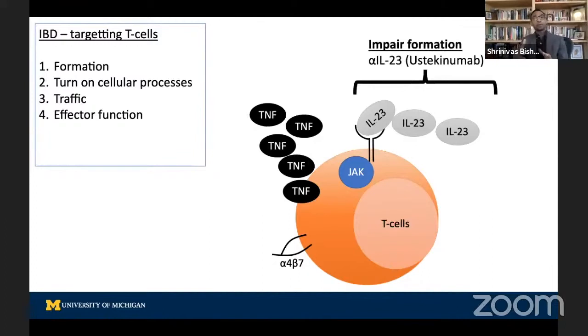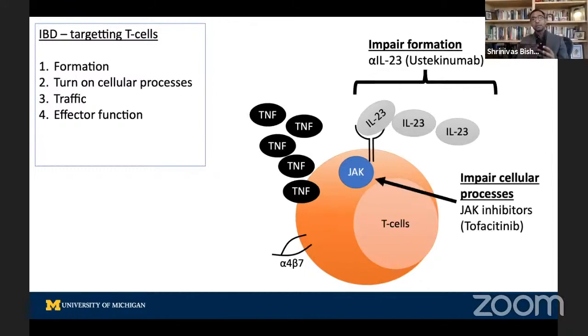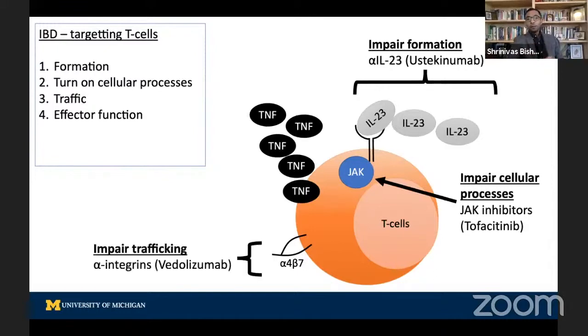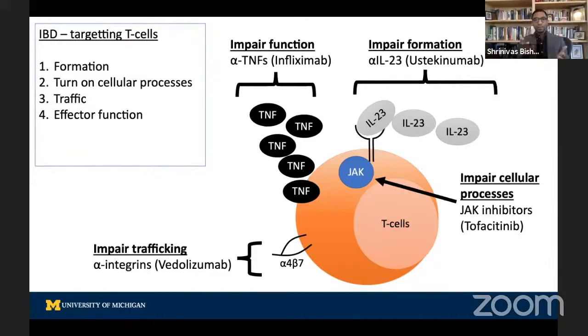So we impair their formation by blocking IL-23. And an example of that is ustekinumab. We impair intracellular processes by targeting intracellular signaling. And an example of that is tofacitinib, which inhibits this Janus kinase chemical. We can block their trafficking by using things like vedolizumab. And I think Takeda is a sponsor here, so they make vedolizumab. And then finally, we can eradicate their function with anti-TNFs. Now, this is a very simplified model. So if people have any questions about details, I'm happy to answer them. But in a broad philosophical sense, you just want to try to block each of these steps.